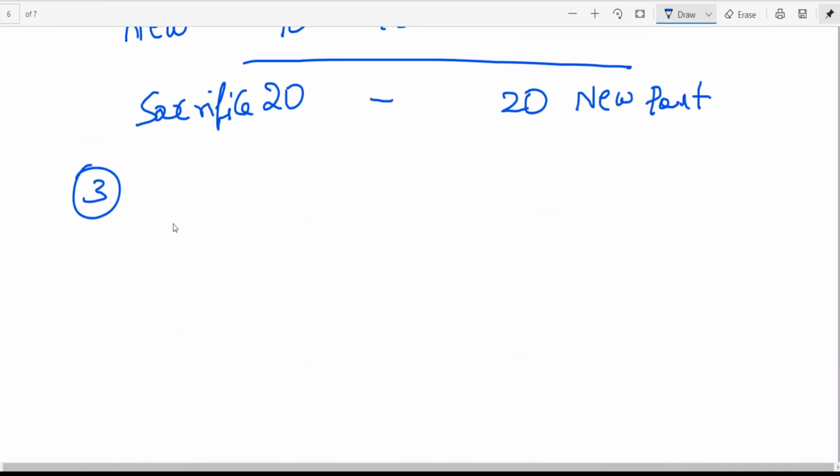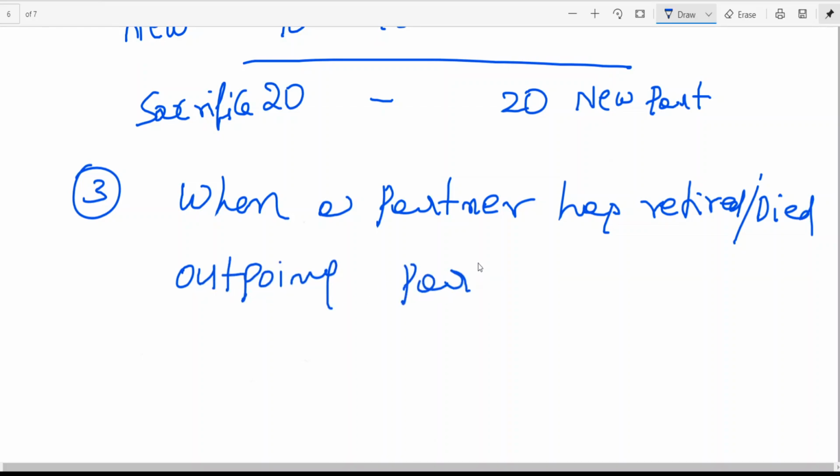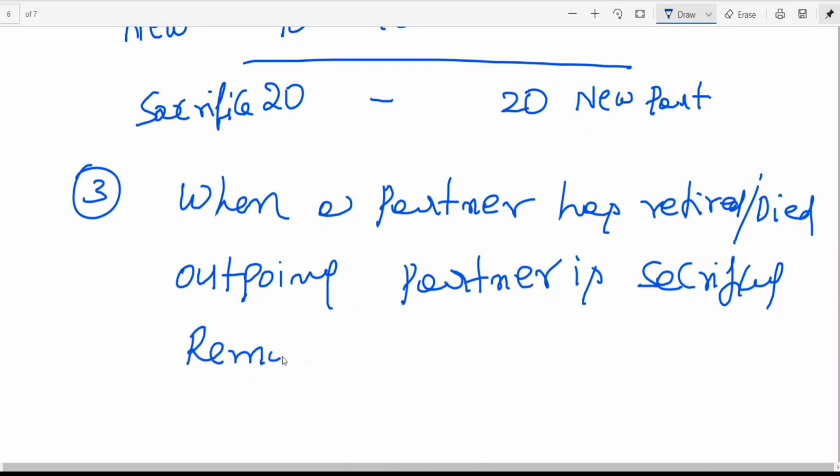Similarly, when a partner has retired or died, goodwill is to be valued. Why? Because the outgoing partner is sacrificing. Outgoing means he can be a retired partner or a died partner. And who is gaining? Remaining partners are gaining. So that is why we shall value the goodwill.